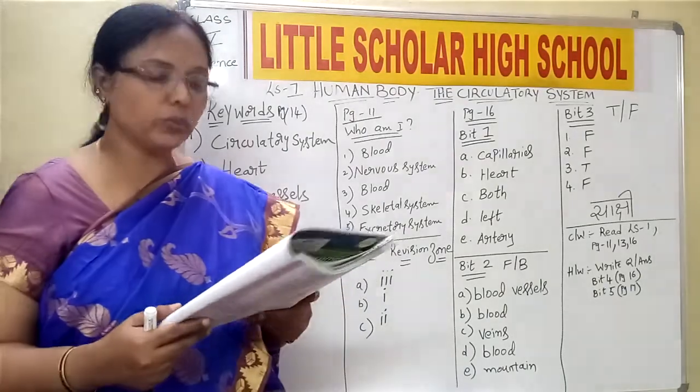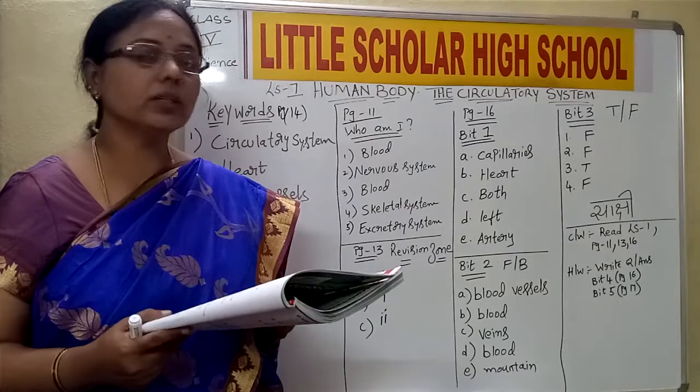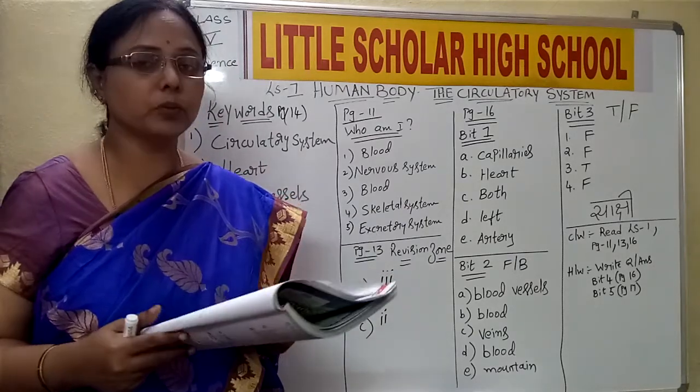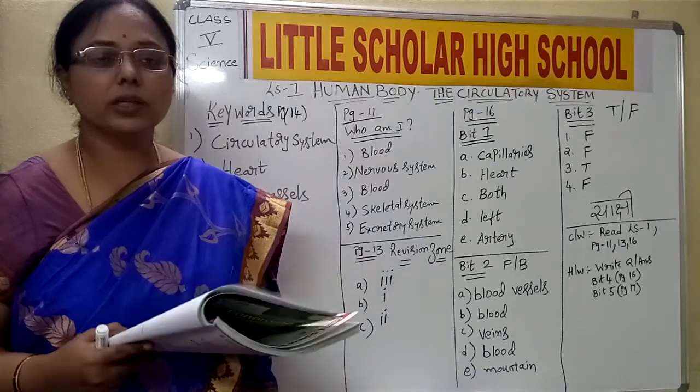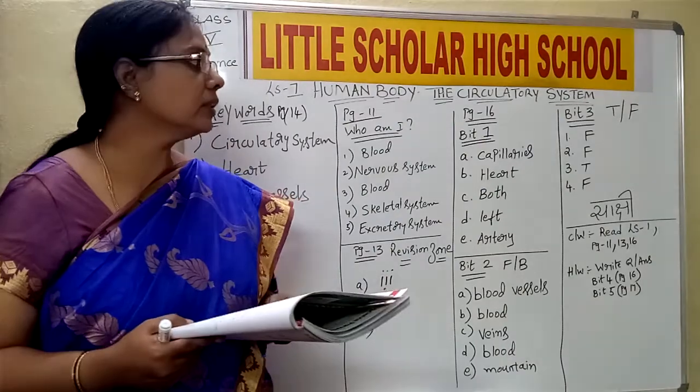On the same page, we have true or false. Now, that is bit number 3, same page, true or false. Let me read the question. Ureter is a type of blood vessel. No, ureter is nothing related to the circulatory system. Okay, the answer is false.